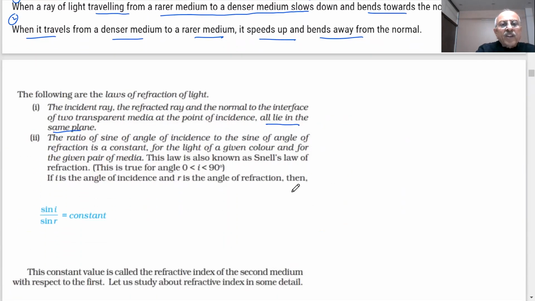What is the second? The ratio of the sine of the angle of incidence to the sine of the angle of refraction is a constant. Now, in laws of reflection, you found that the angle of incidence is equal to the angle of reflection when a ray of light was falling on a plane mirror. But here, it is not that. It is the sine of i by sine of r which is constant. We are saying the ratio of sine of angle of incidence to the sine of angle of refraction is constant for the light of a given color.